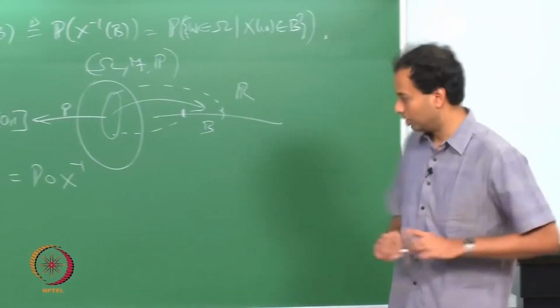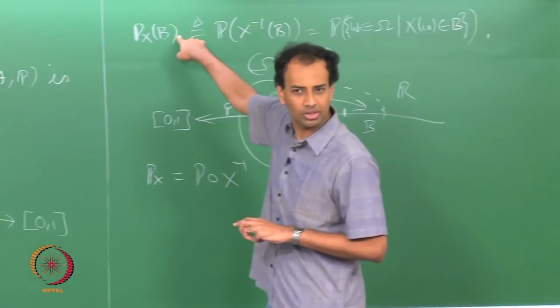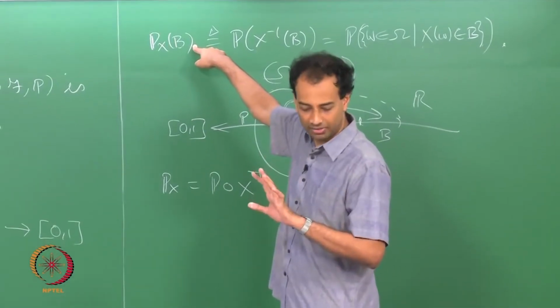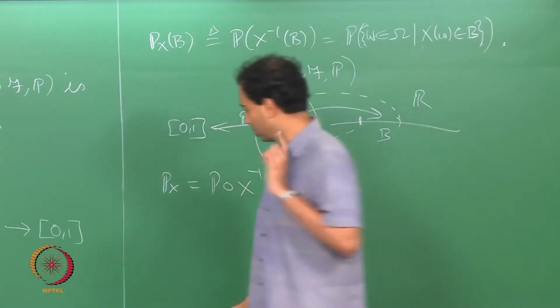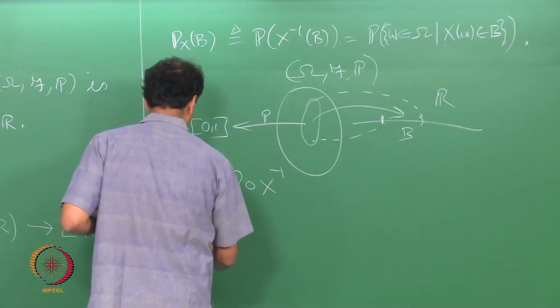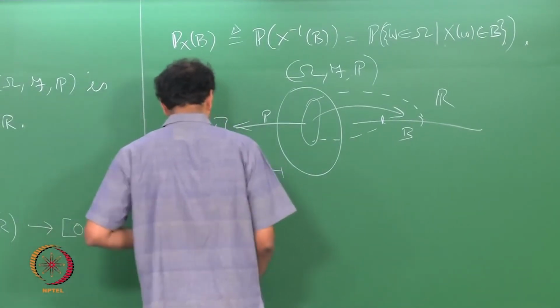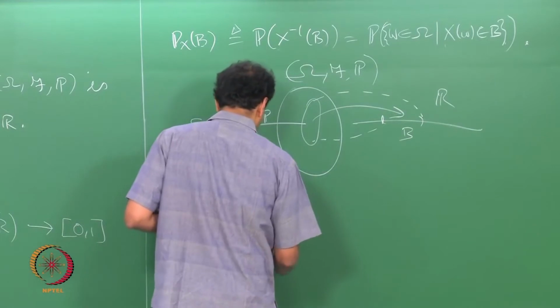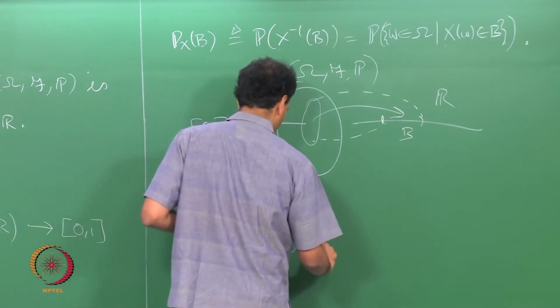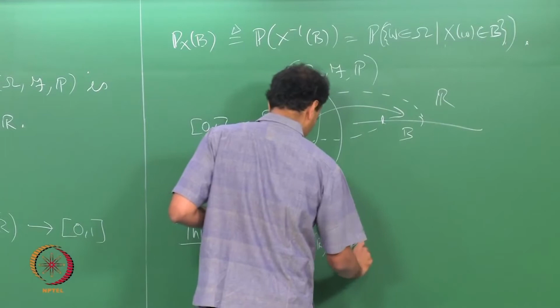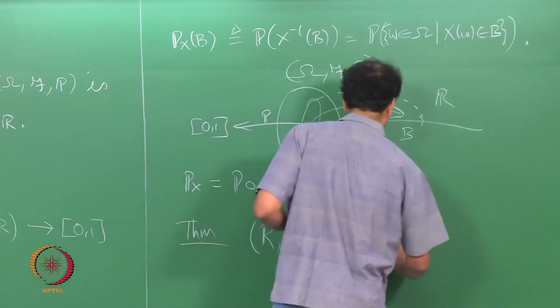So, what can be shown now? Everybody understands the probability law: it's the probability that the random variable takes values in your Borel set. Now, what can be shown, which you can easily do as homework, is that (R, Borel, P_x) is a probability space.